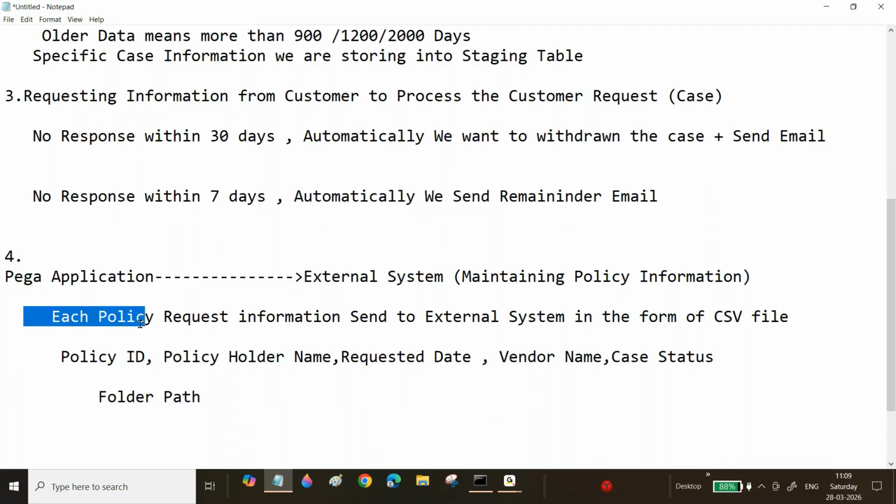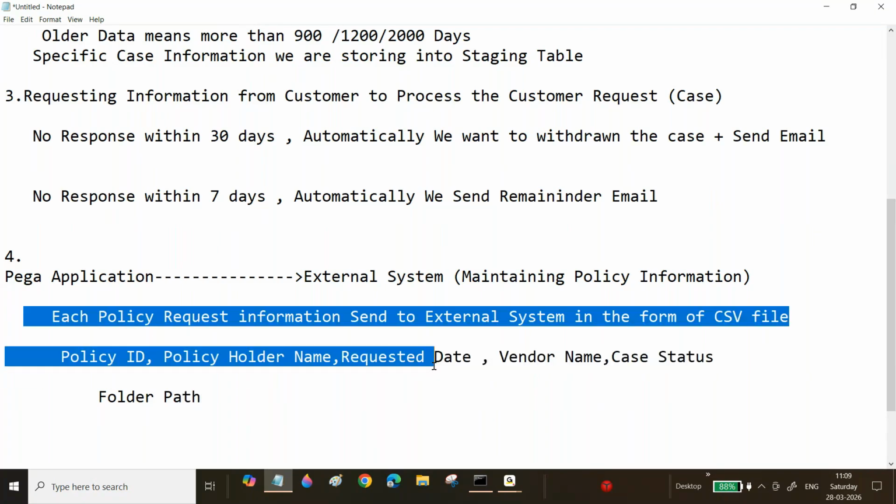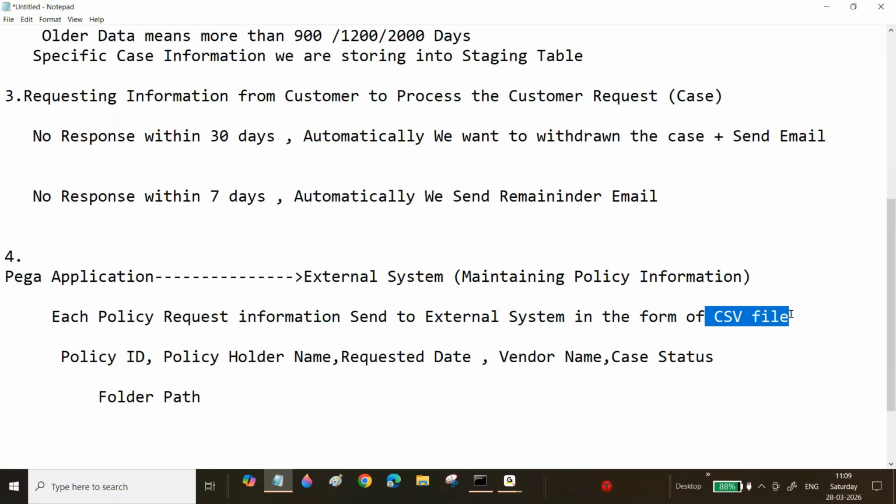Whenever you are submitting a request, the data is converted into a CSV file and placed in this folder path.